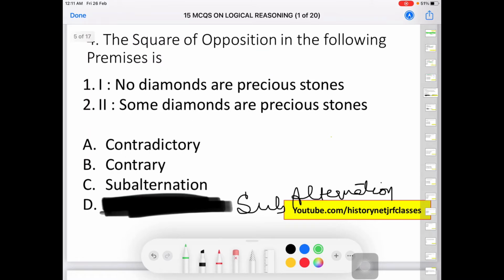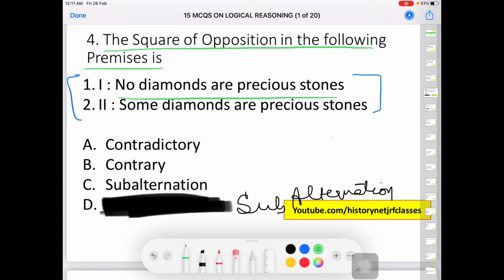Next we have, the square of opposition in the following premises is. We are given two premises and we have to identify which type of square of opposition it is. The given premises are, no diamonds are precious stones, so it is universal negative, and it will be denoted by E. Then next is, some diamonds are precious stones, so it is particular positive and it is going to be denoted by I.